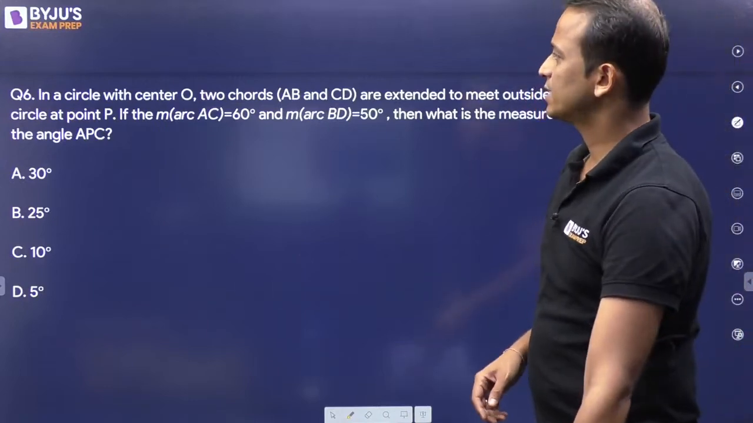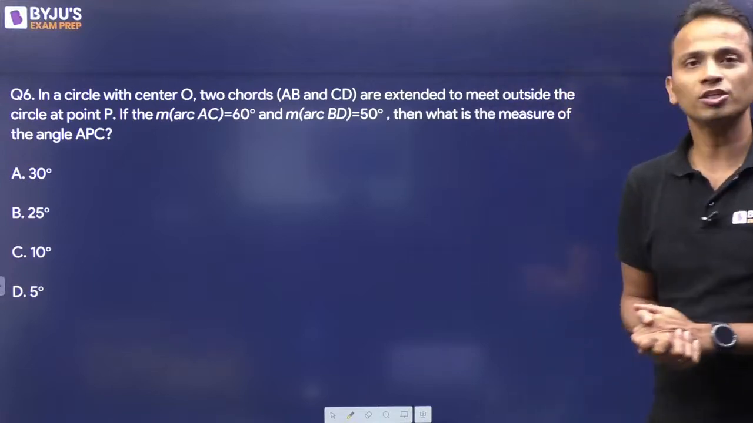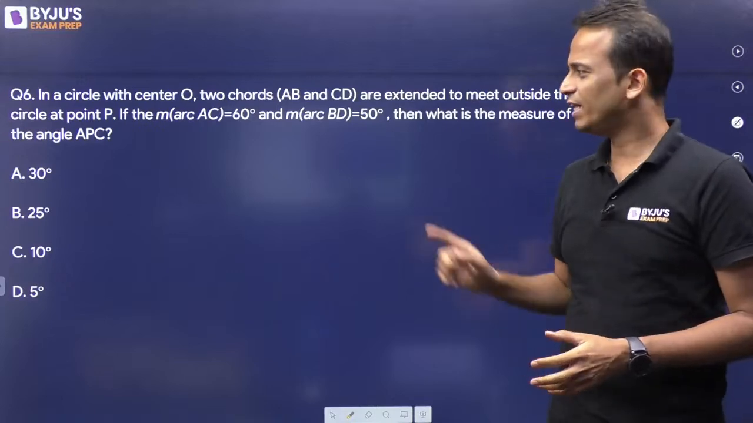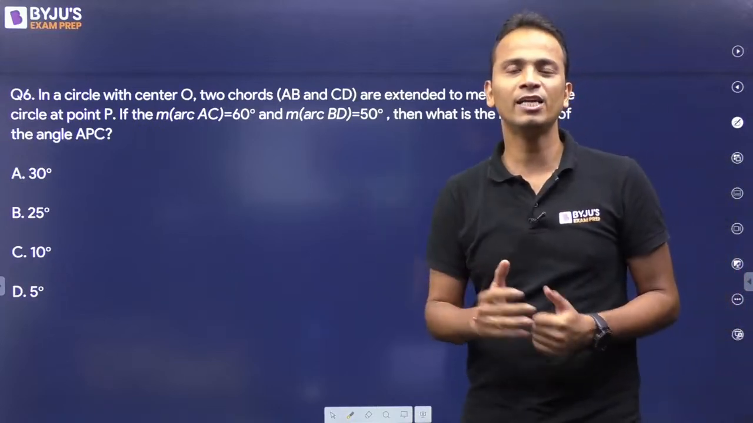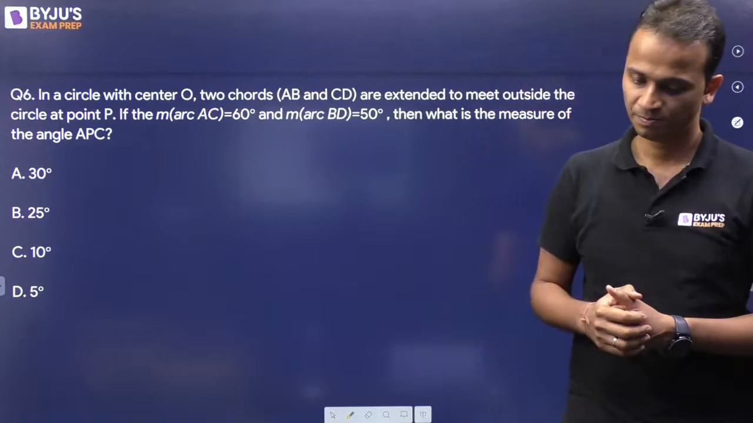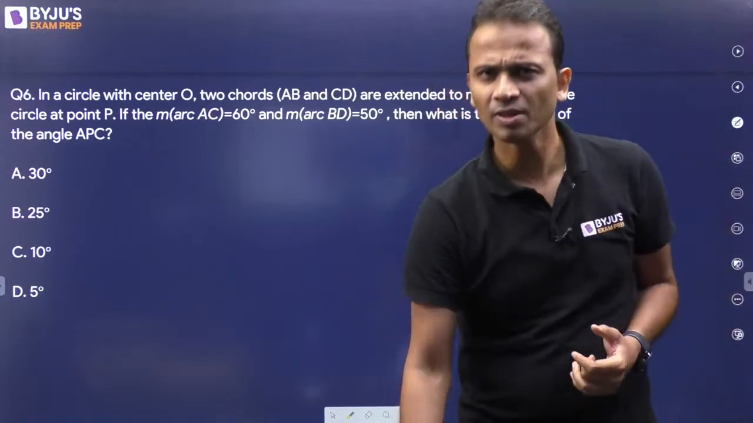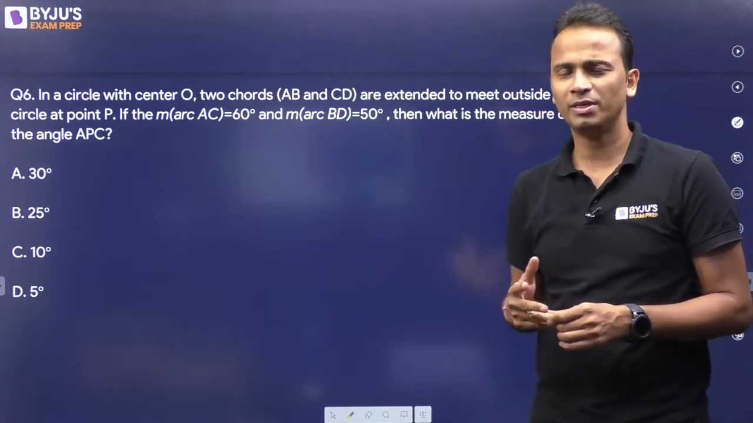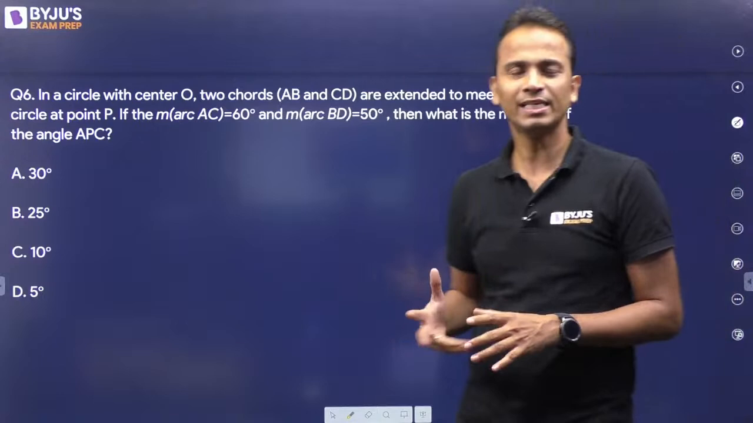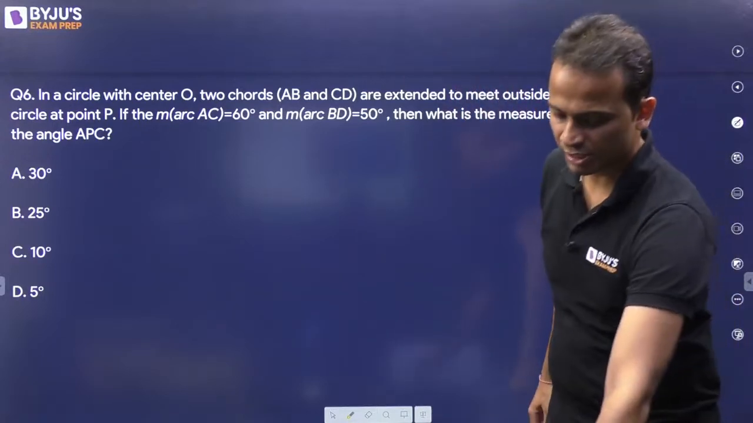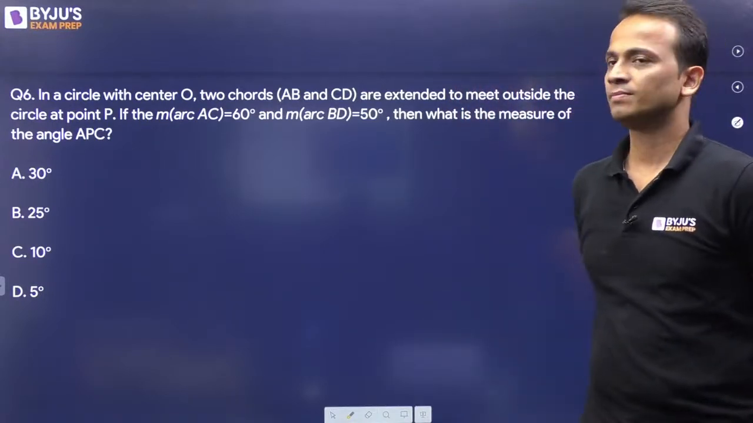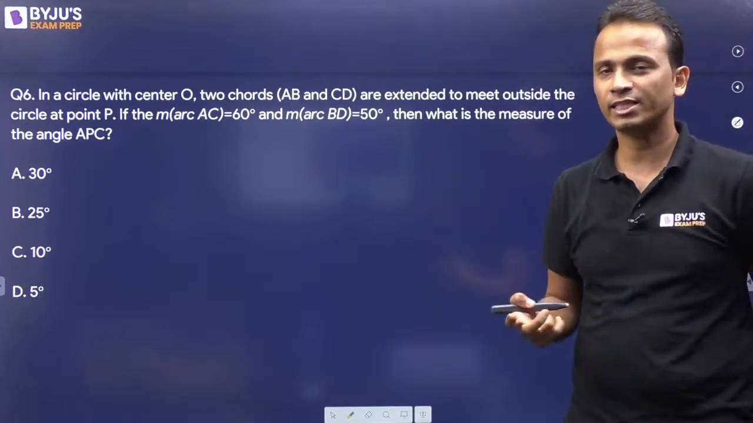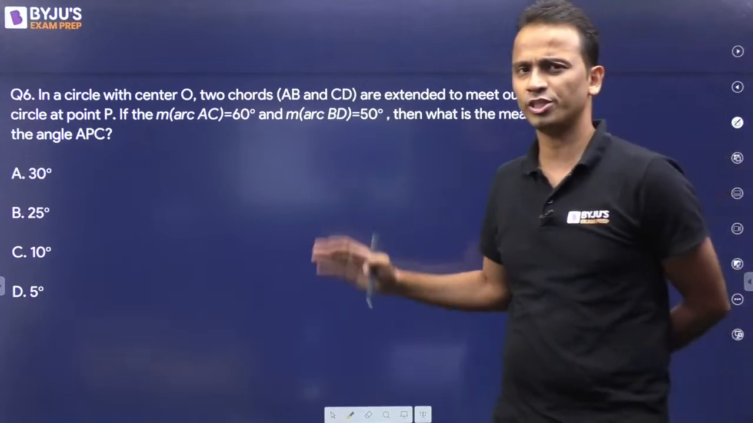Question number 6, a question based on circles. Now, if you have studied circles properly, then you should be able to do this question in less than 30 seconds. I was going to say 20, but I have become a little modest and said 30 seconds. Otherwise it can be done in 20 seconds too. It is a very simple question. But one very important concept in circles will be used for this question.